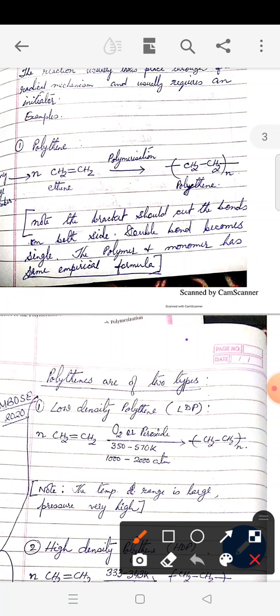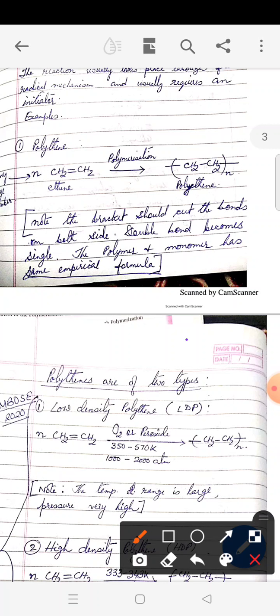Your toothbrush, the bucket, the mugs, the cooking utensils, the mobile cover, so many things, enormous, the water supply pipe, the comb, okay, the socks you are wearing, nylon, these are all polymers.